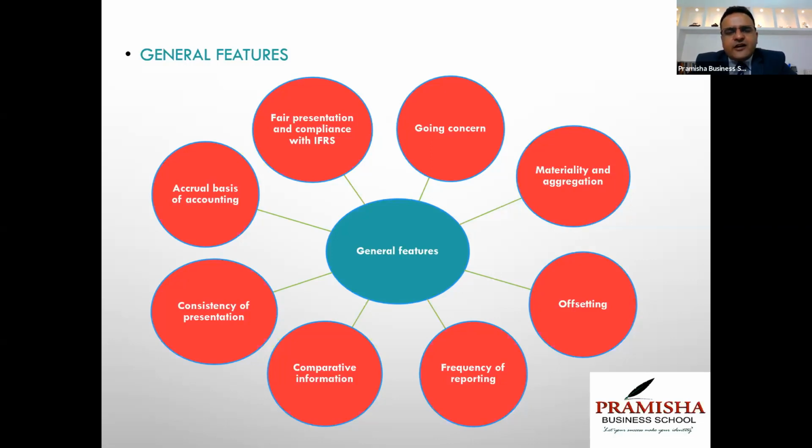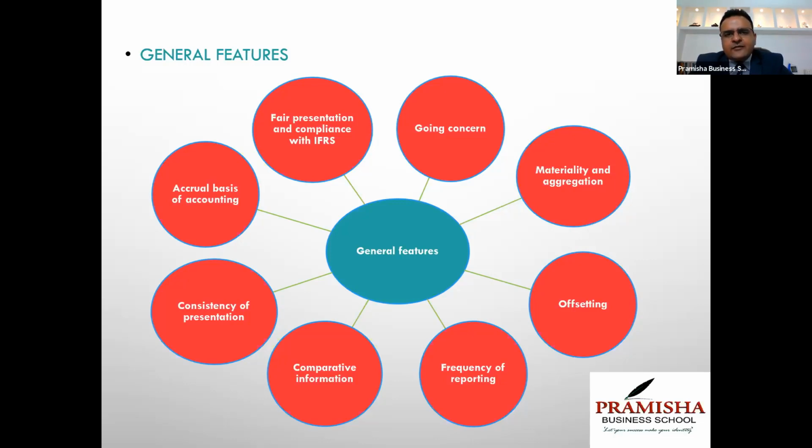Offsetting is not allowed under IFRS. Only in certain circumstances offsetting is allowed, like if you are dealing with the same authority, your income taxes can be offset. If you're dealing with the same authority, your deferred tax assets and deferred tax liabilities can be presented as a single item in the balance sheet. You'll not be presenting deferred tax assets separately or deferred tax liabilities separately.